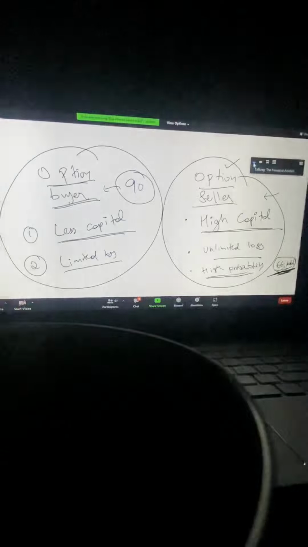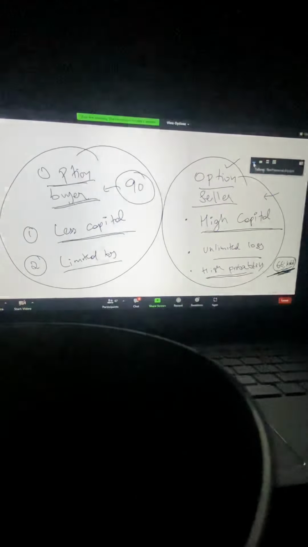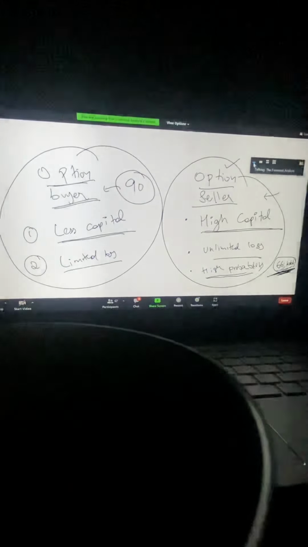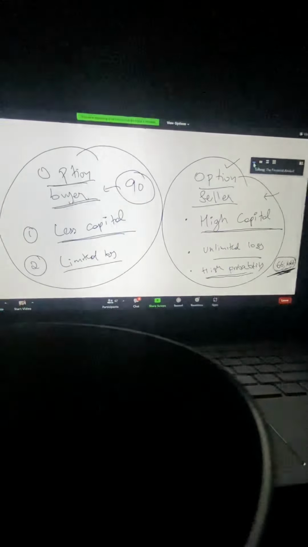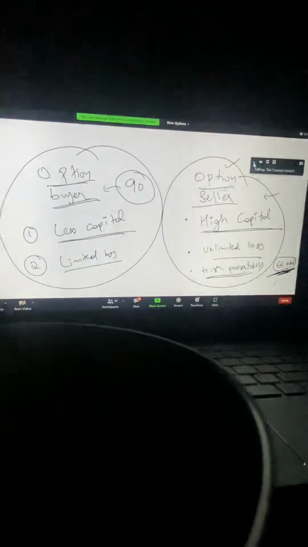Option selling offers you a chance to make money even if you have been proved wrong. Let's say you sell an OTM put because you were bullish, but even though you were bullish, the market fell by 100 points and closed there. You will still make money because you had sold a put option 400 points away. That is how option selling has higher probability, and that's the reason why big players go for it. And since big players are going for it, we will look at OI from the perspective of option selling. I'll tell you how.